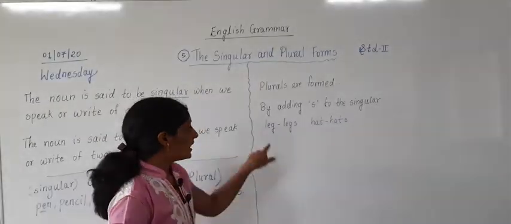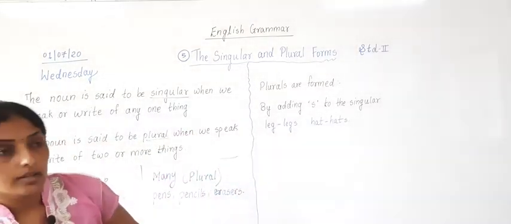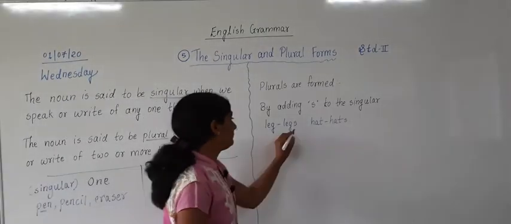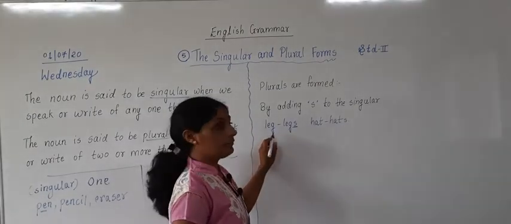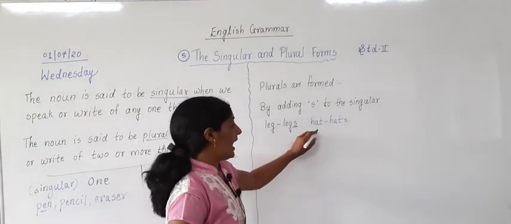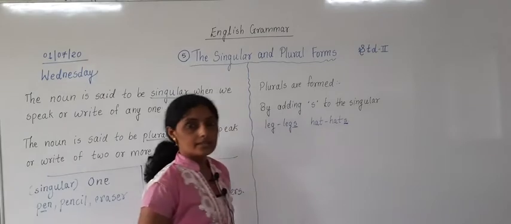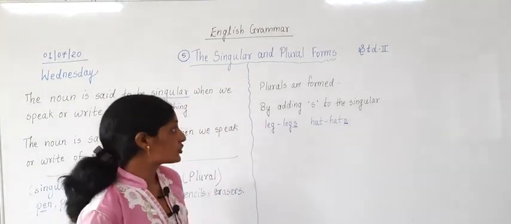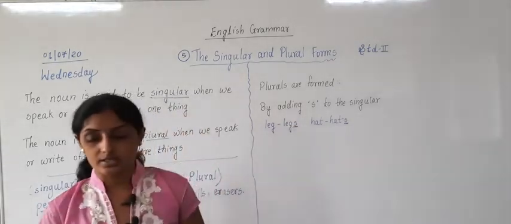Leg, we have added only S. Then leg will become legs. Hat will become hats. S is added over here. Have you understood? Plurals are formed by adding S to the singular.